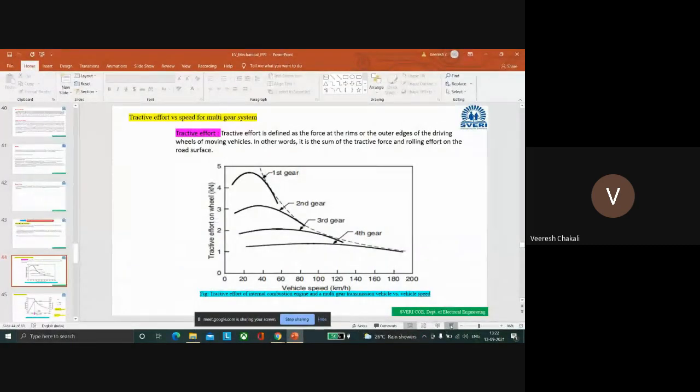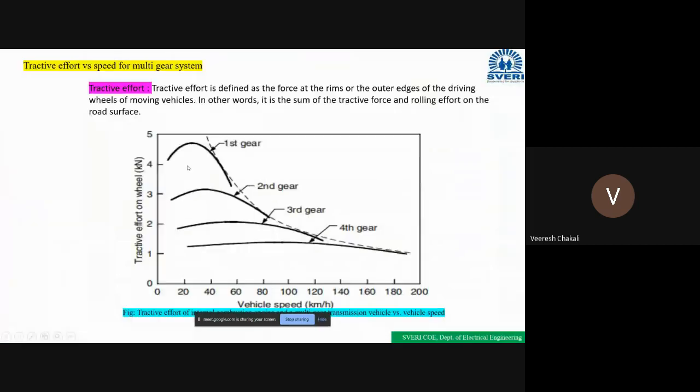See the diagram here. Okay, when the vehicle is running in the first gear, the tractive effort is very high and the speed is low. Okay, when we are changing to the second gear, the tractive effort will decrease. Clear? And the speed is going to increase.